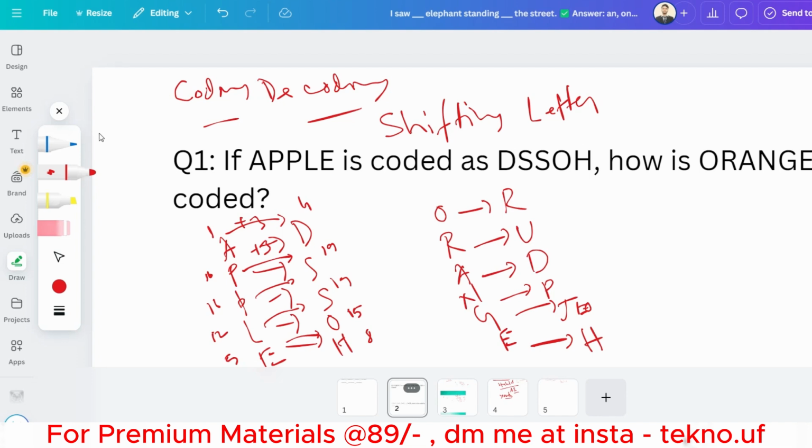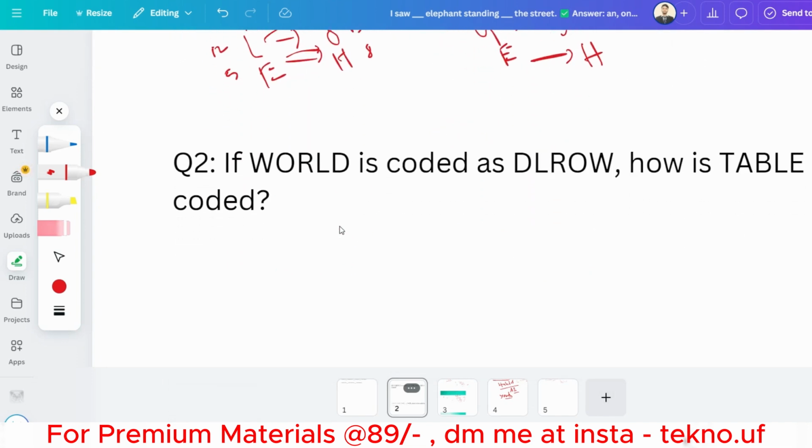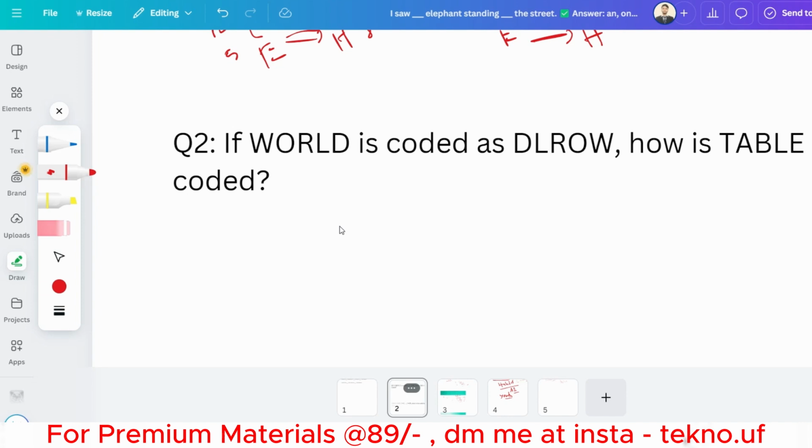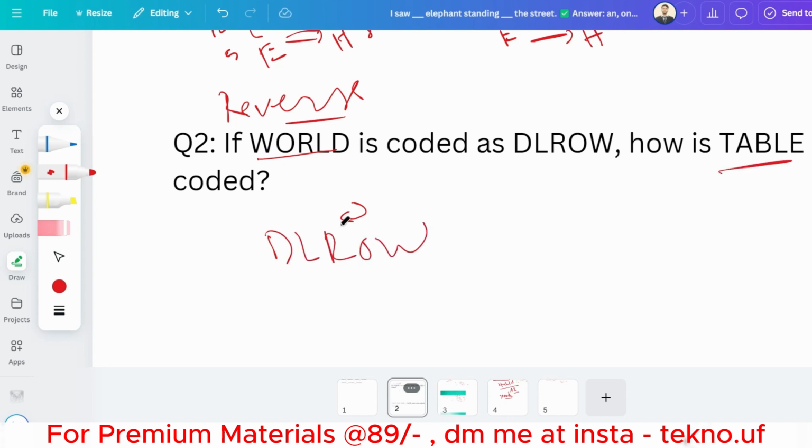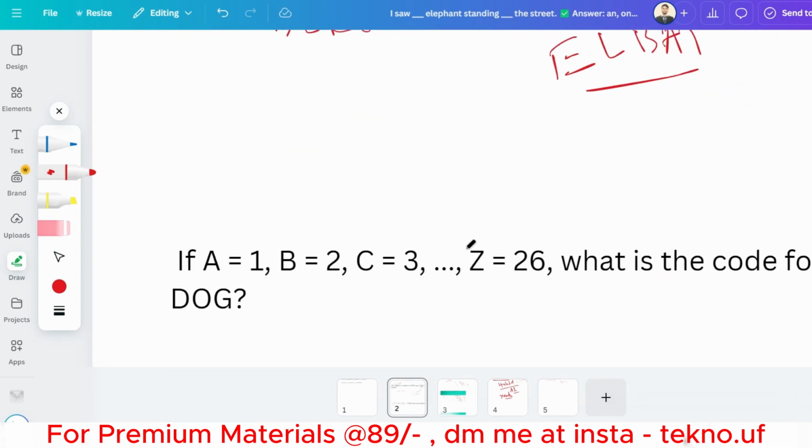So let me go to the next type of coding decoding problem. If WORLD is coded as DLROW, how is TABLE coded? So basically this is a reverse pattern based question, and the answer will be just the reverse of this. So WORLD is arranged in the reverse manner, that is DLROW, and that way TABLE will be reversed, so ELBAT. I'm not going to explain more, because this is a very easy type of question.